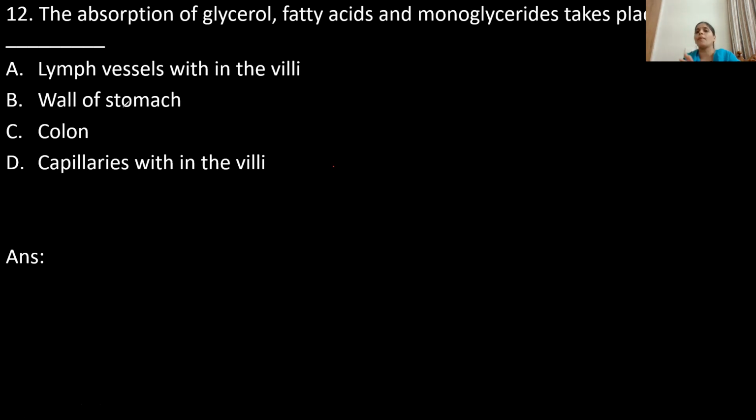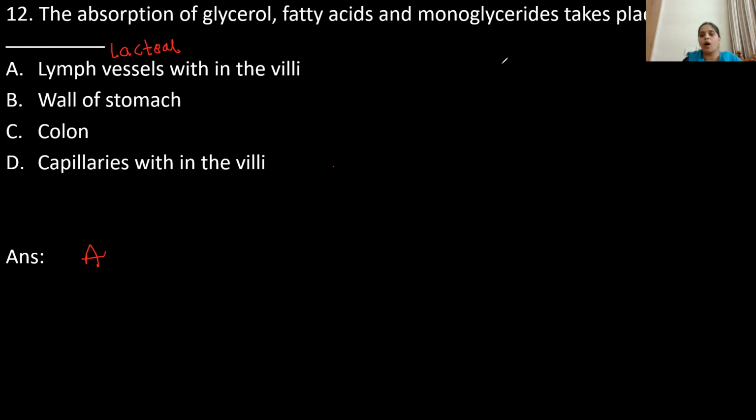So they cannot be absorbed into the blood in villi because the absorption process takes place inside the small intestine in villi. So villi are richly supplied with blood capillaries and even lymph vessels also. The lymph vessels of the villi are known as lacteal, right? So these fatty acids and glycerols and monoglycerides will be first absorbed into the lymph vessels and then they will be released into the blood. Directly they can't be absorbed by the blood as they are not soluble in the water. So here option A is correct.